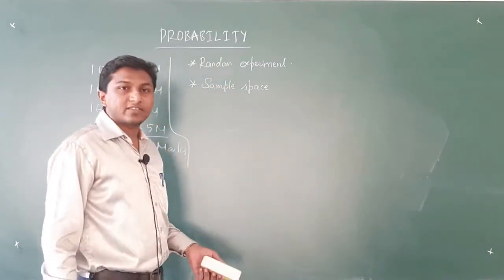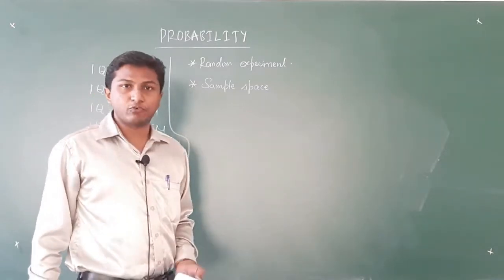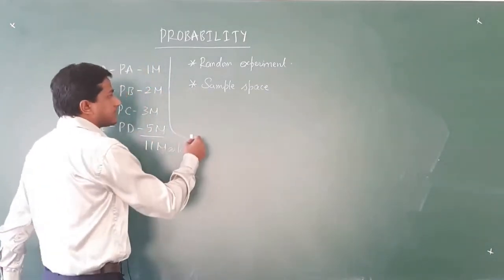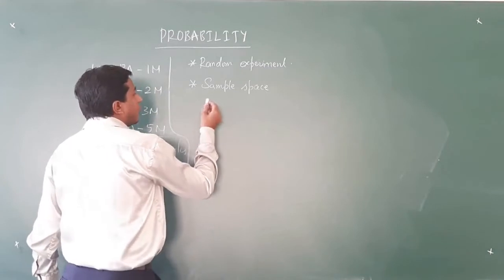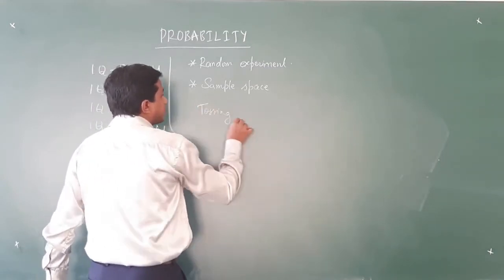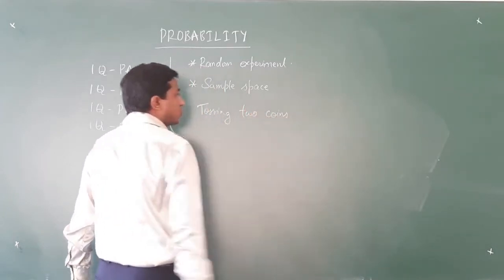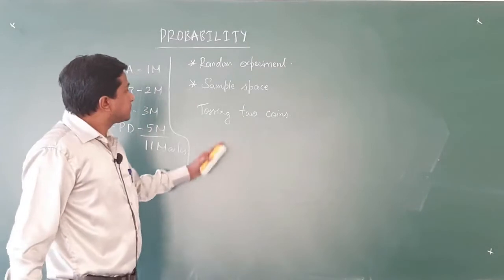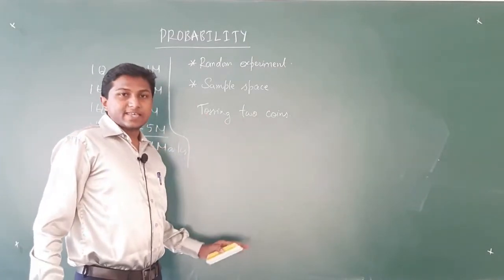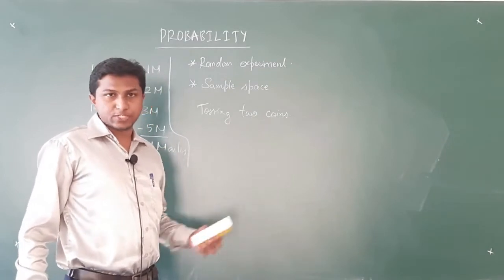To illustrate this definition, we will take another example of a random experiment, say, tossing two coins, which we have come across in the first PUC itself.